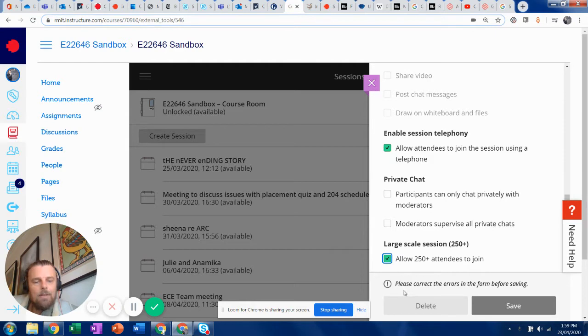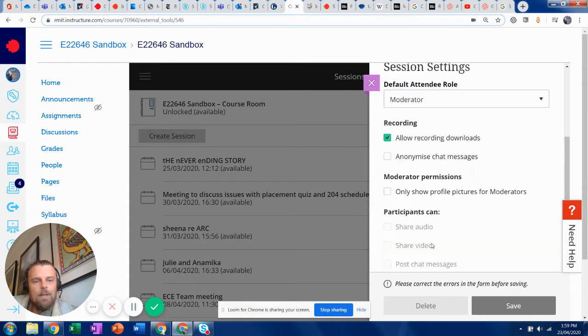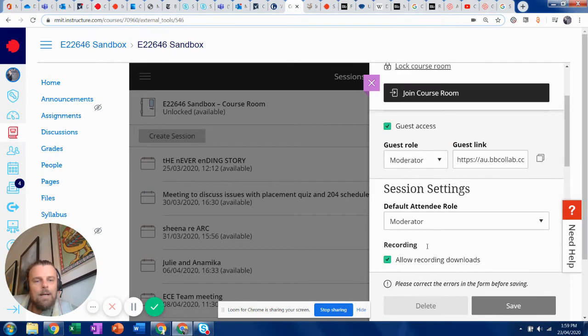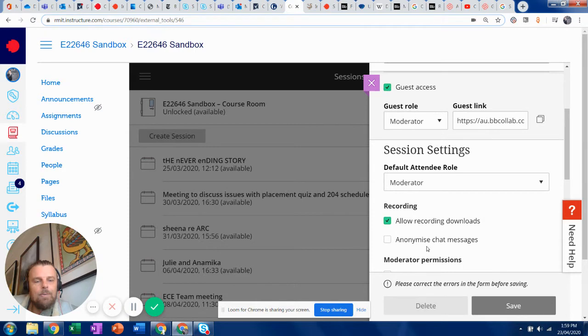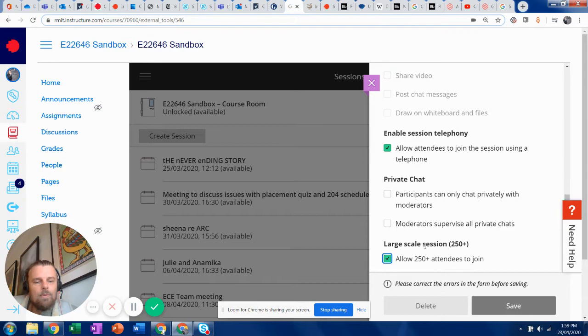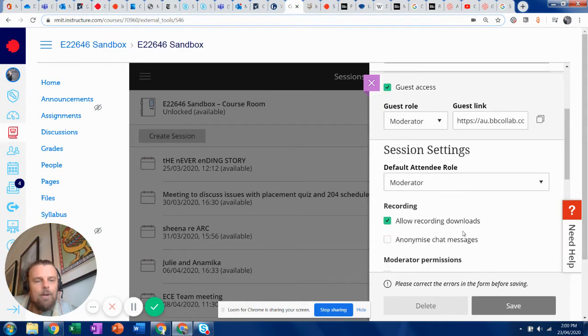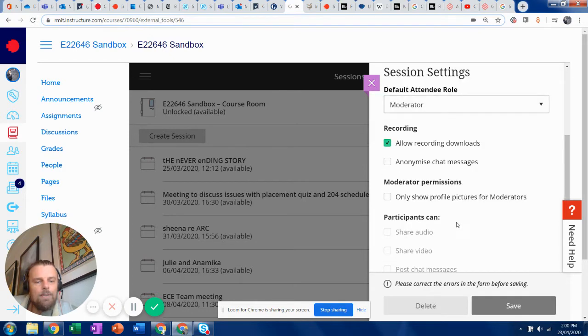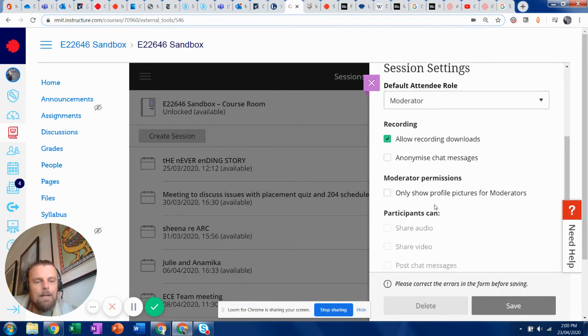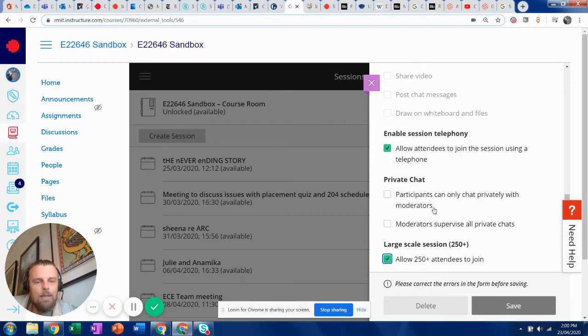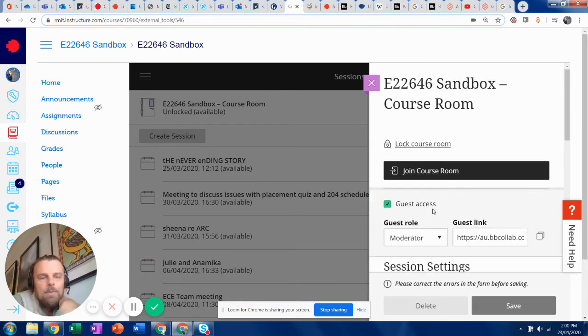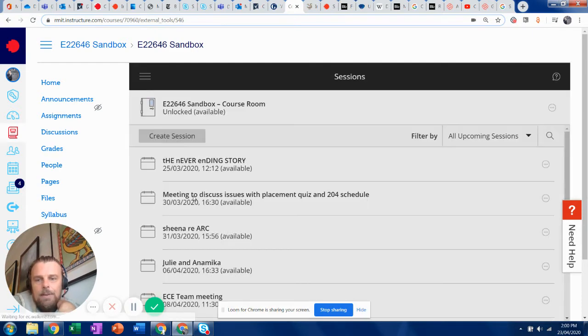But it sees these errors, right? I've ticked it on and these errors have arrived. And if we scroll up back through it, where are the errors showing? You've got to go back through and find them. Now I'm not finding, but I know one of them, for example, is large sessions can't be open. You've got to put a beginning and end date, and I can't see. Maybe it's because I'm in the course room. Let me get out of here, and I'll go to a different one.